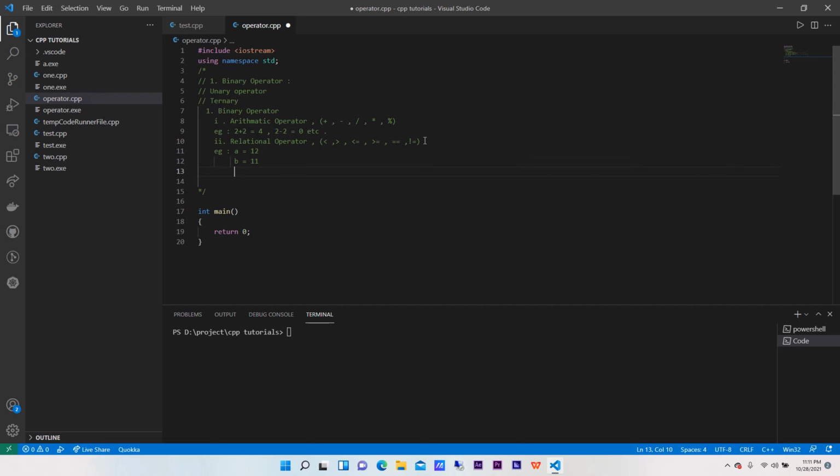Now the relation we do is A greater than B. This is a relation which is basically true. Now this relation, we can also say as A is not equal to B.